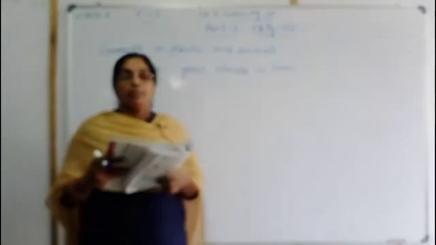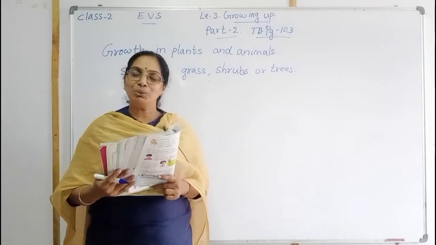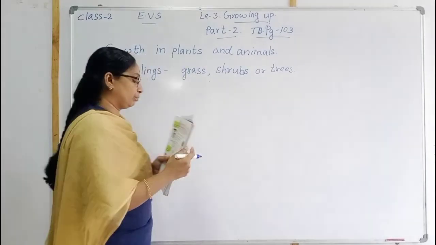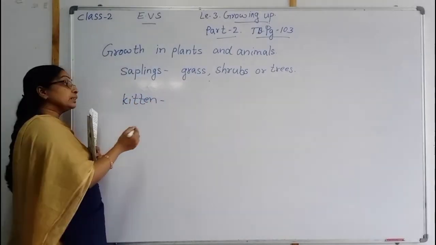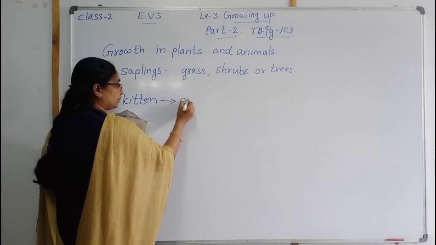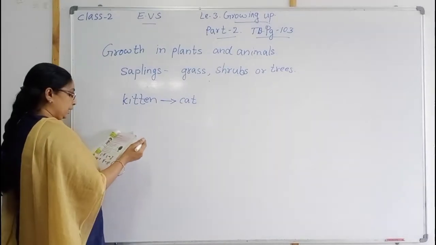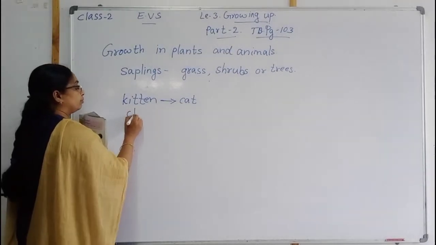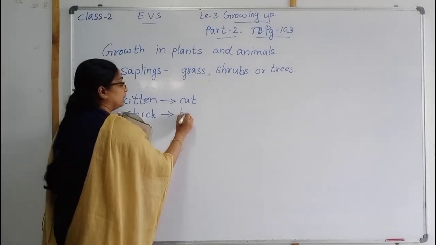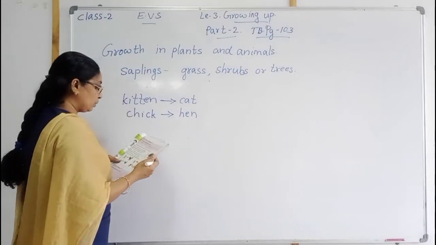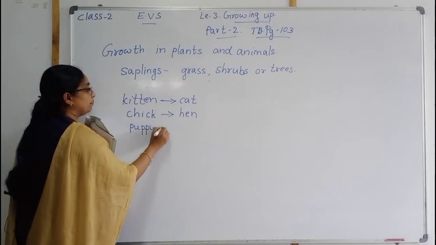Okay. Then in the same way, the young ones of animals also grow into big animals. You know that a kitten is the young one of a cat. The cat is growing and the kitten is the young one. Then next they are saying about the chick. Chicks are young ones of hens. Chicks became hen. Then next, puppy, P-U-P-P-Y. Puppy becomes dog.